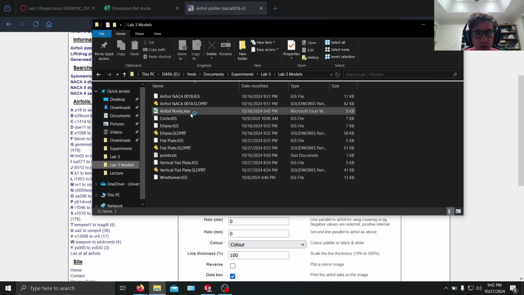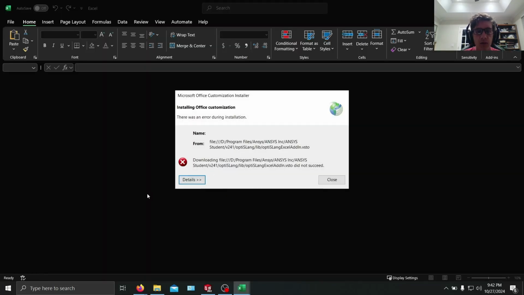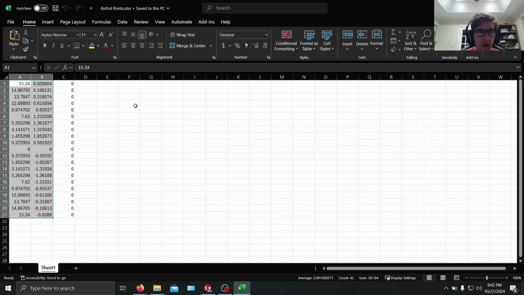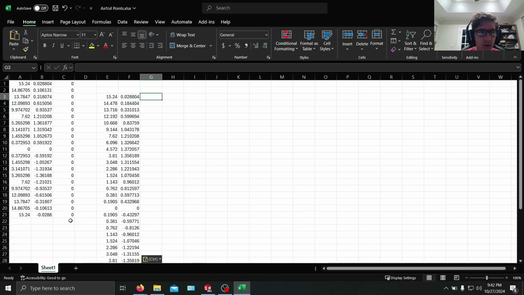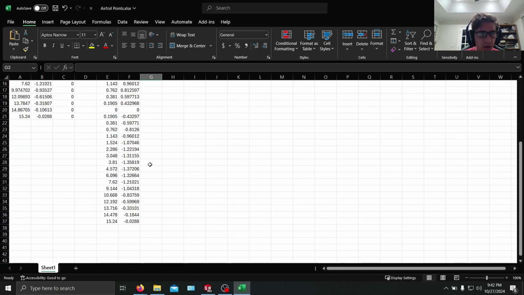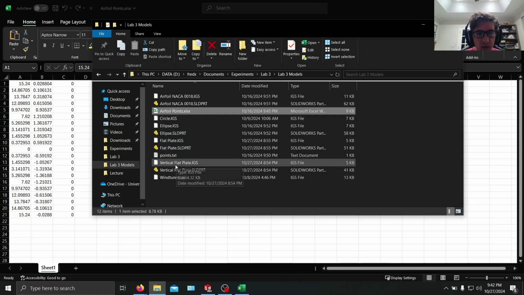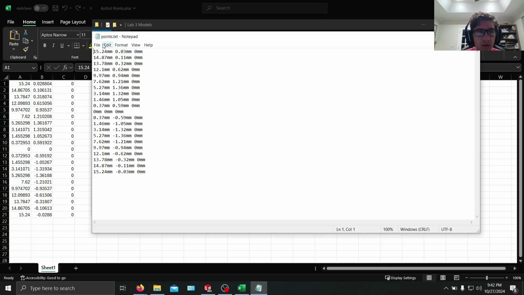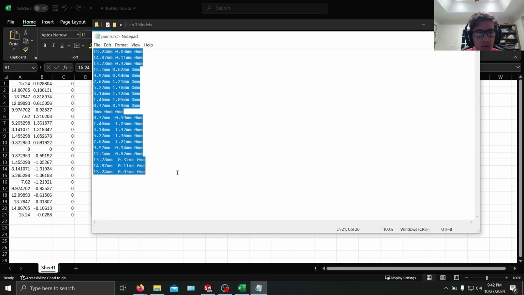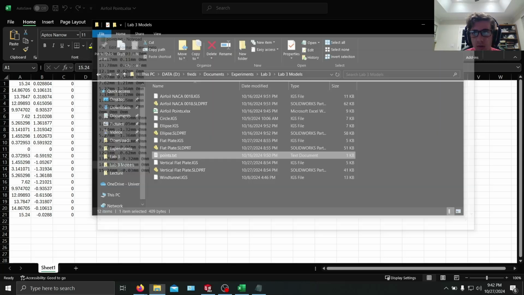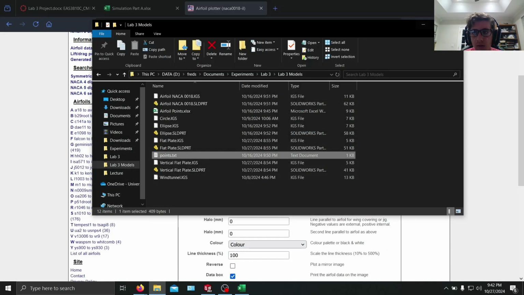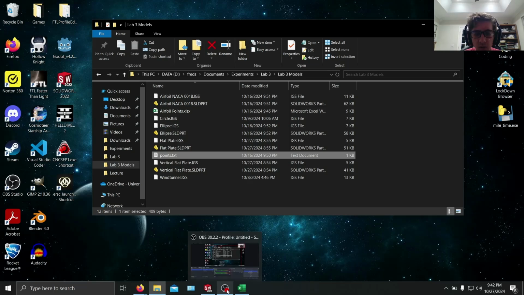And then you're going to go into a new file here, and then you'd paste the points here and then add a row of zeros. So as you can see, I've already created the file of points. The next thing you want to do is to just copy all these and then put them into a text file, which I have done here. After that, we're going to open SolidWorks.